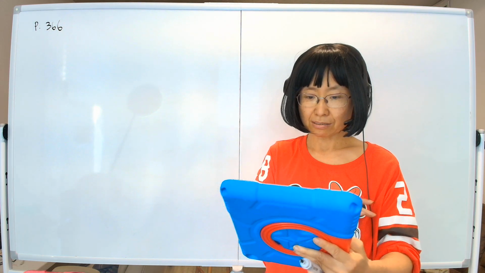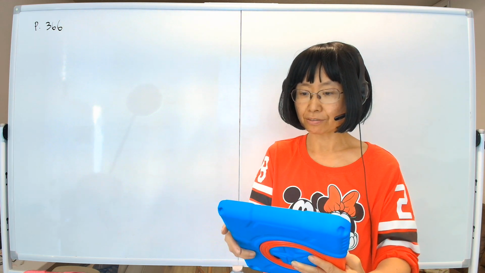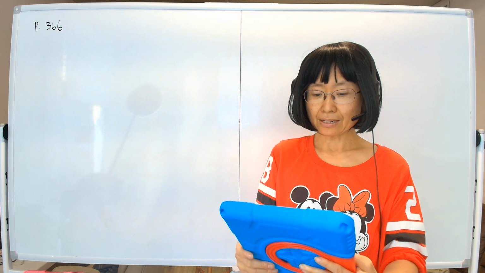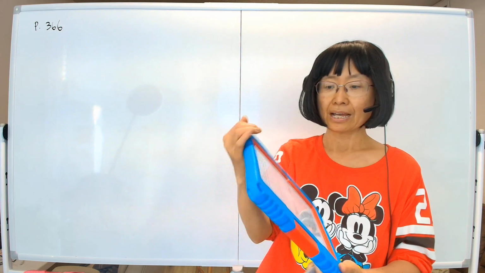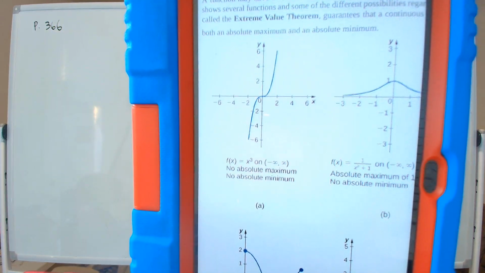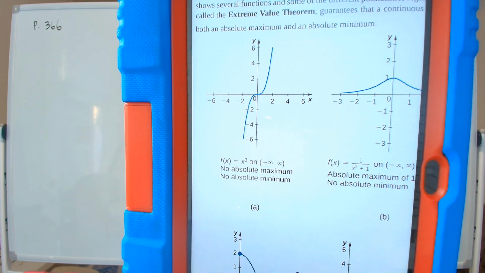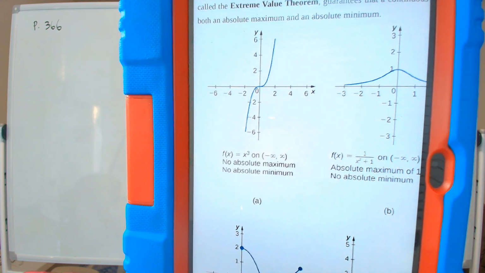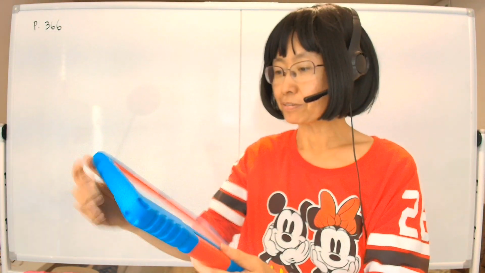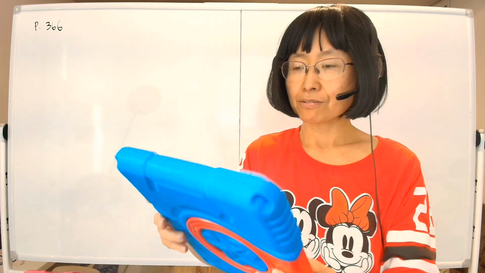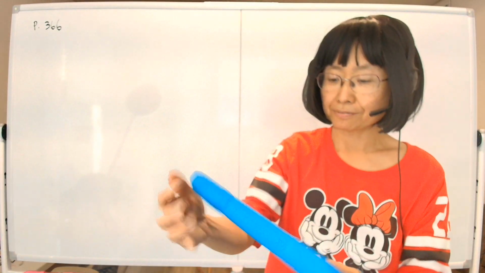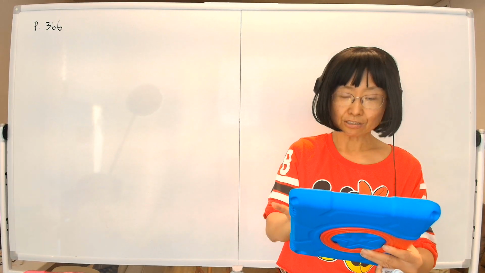All right, that's good enough. Next, let's look at page 367, where you have various functions with various situations. As you can see, some of the functions, like y equals x cubed, don't have an absolute maximum or minimum because they go on forever in both directions. Whereas other functions might top out at some point, like this one. But anyway, that's all pretty obvious.